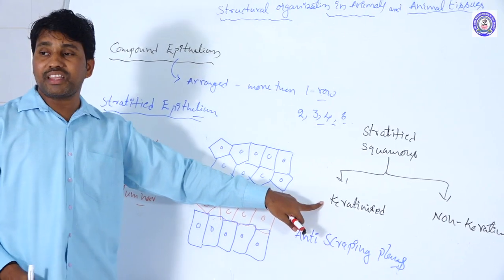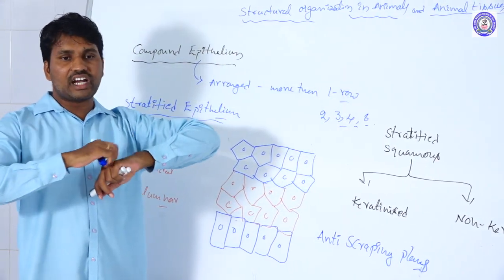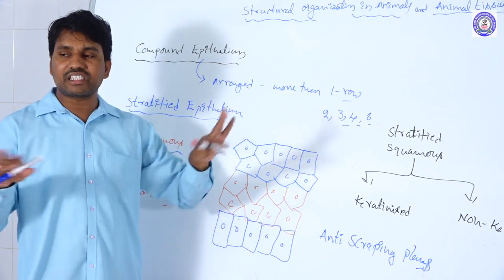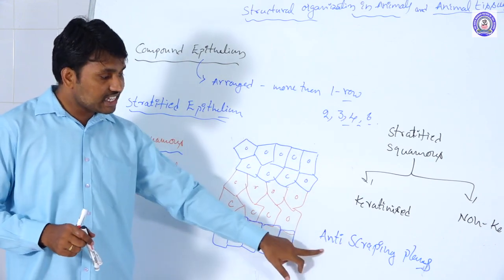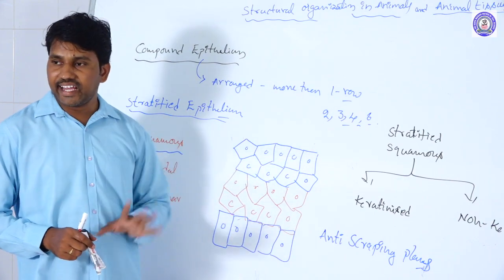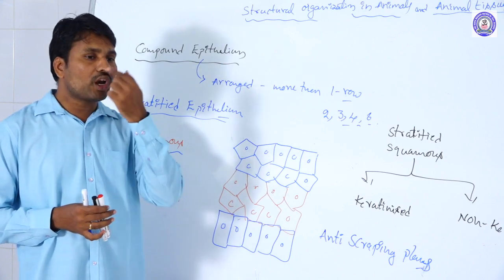Keratinized tissue forms in scraping places. That means wherever scraping occurs, where we are able to scrape, all those places are covered by the keratinized tissue. Anti-scraping places are covered by the non-keratinized tissues. Anti-scraping places means the oral cavity.